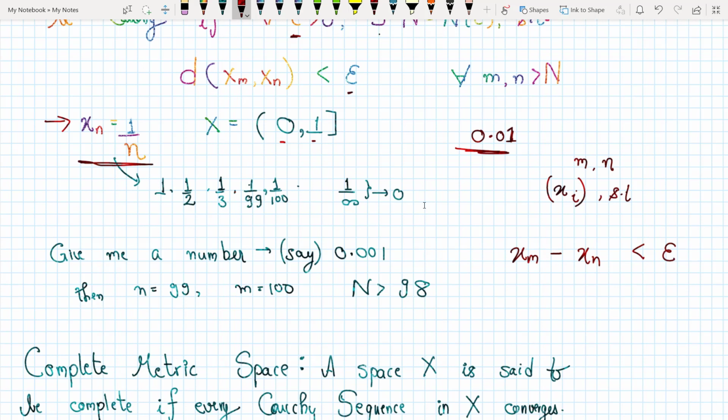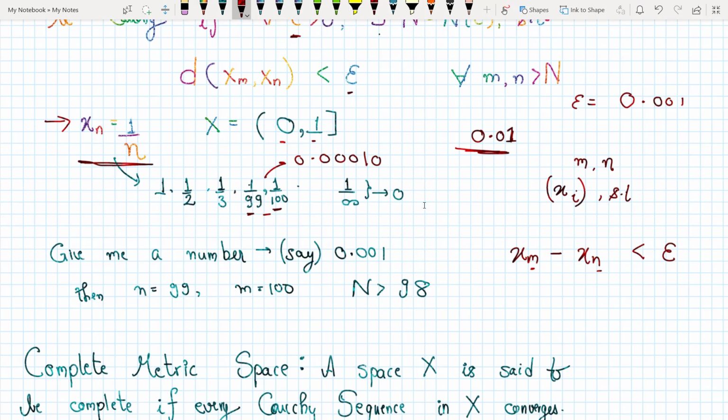That is the basic idea behind Cauchy sequences, that no matter what value of epsilon you give me, I can find indices here and here. So in this case, if you take the indices 99 and 100 and you subtract them, you get something like 0.0001. So yeah, you gave me an epsilon and I can say that, okay, starting from this index, every term that comes after it, the difference between these two corresponding terms would be less than epsilon.